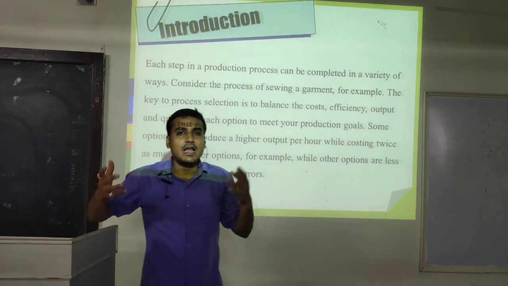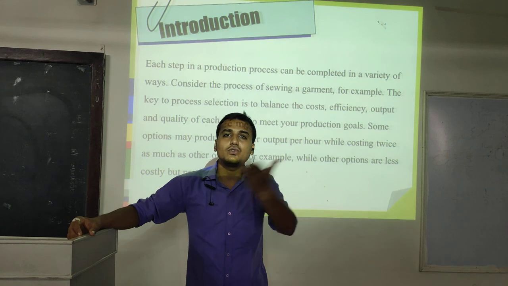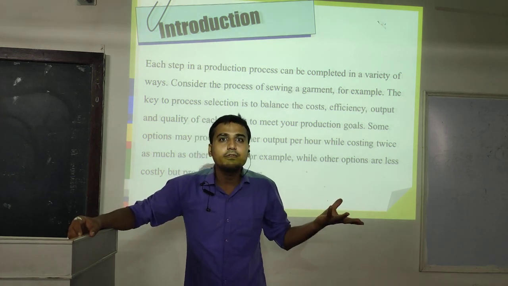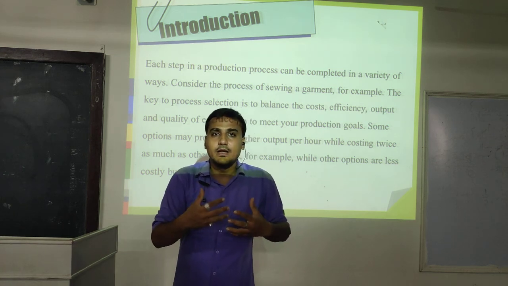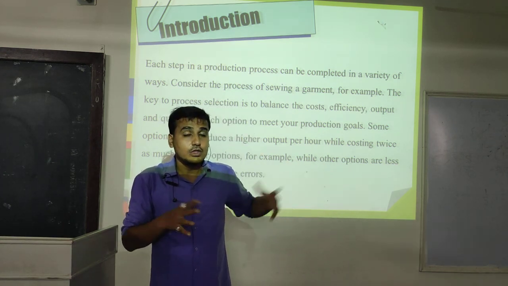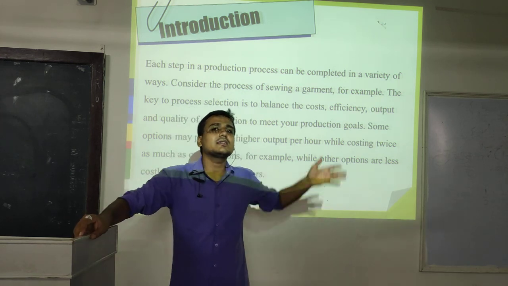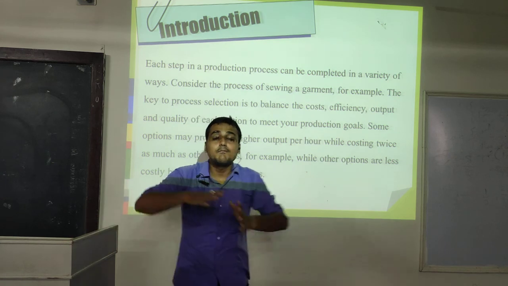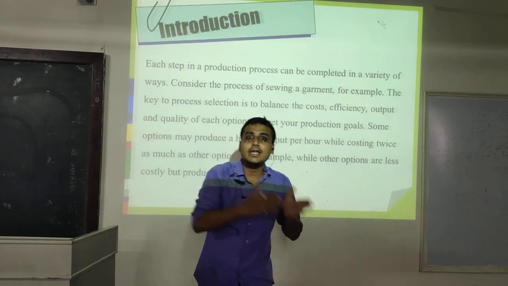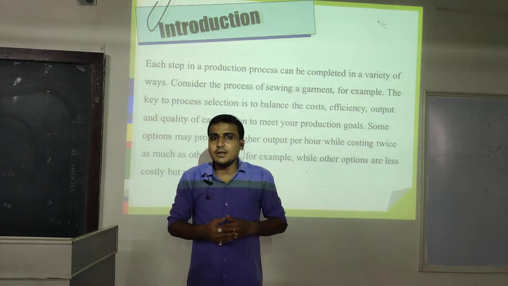Ultimately, we can say that there are many techniques available in the market for converting our raw material into finished goods, but some techniques are speedy, meaning we can easily produce in bulk, but the cost of the product is high, or the machinery's installation charge is very high. So the production capacity is very high, but the cost is also high.